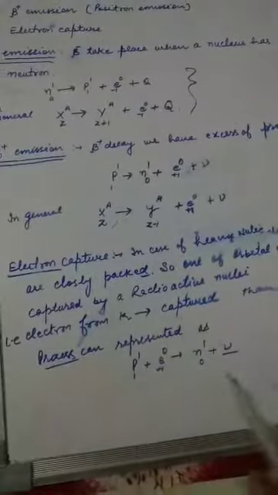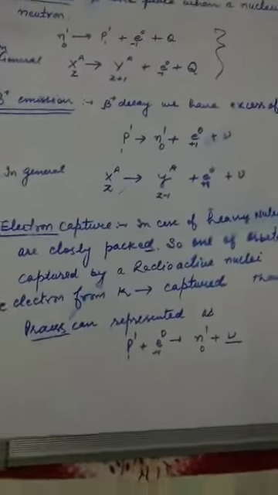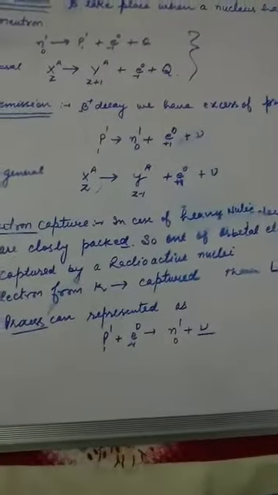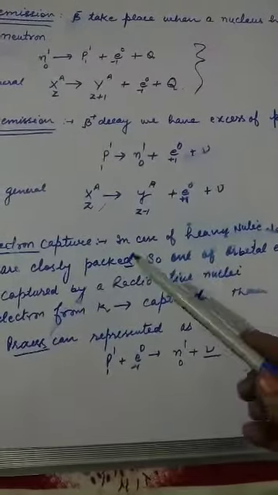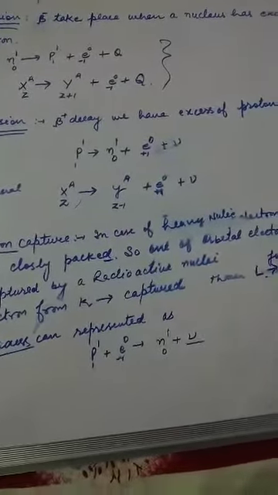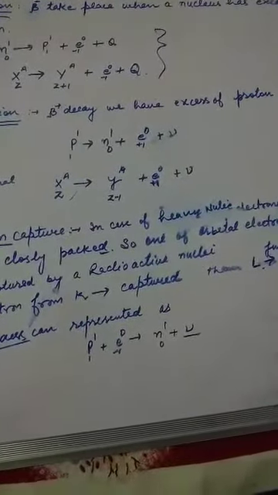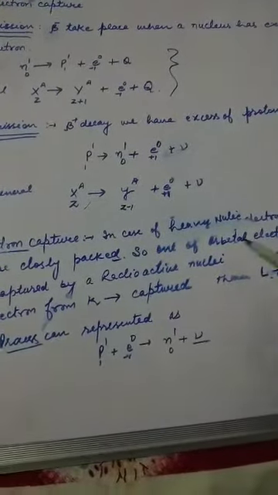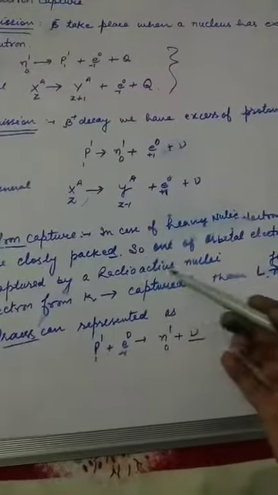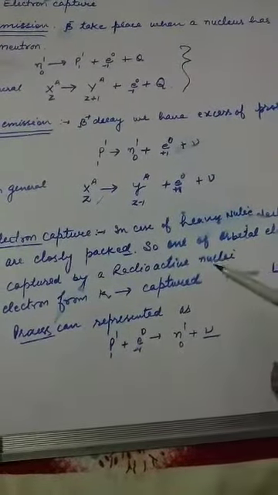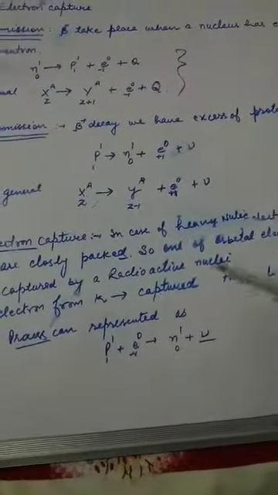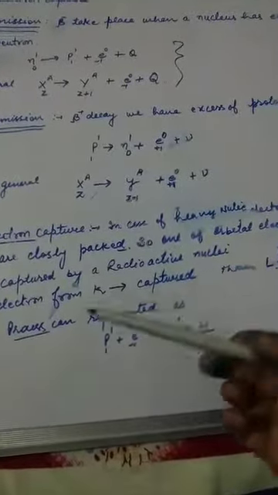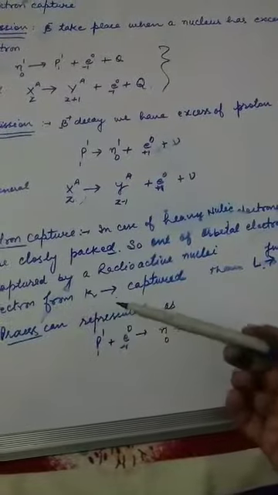So what is electron capture? In the case of a heavy nucleus, for example uranium-235, thorium, bismuth, the electronic orbitals are very closely spaced. So one of the orbital electrons can be captured by the radioactive nucleus, because they are very closely spaced. Suppose one electron from the K shell.